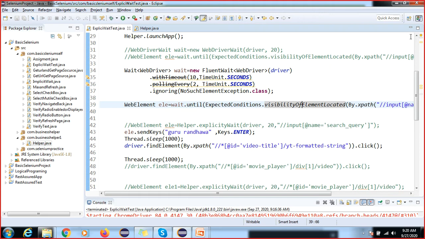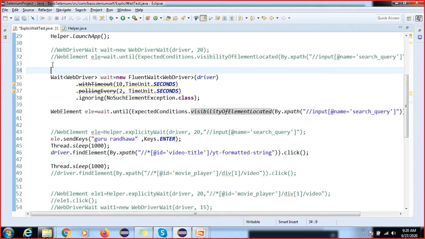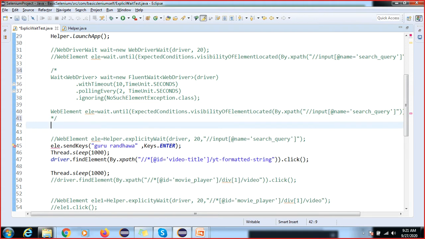call this method. I'm just commenting this part. Now we can call helper.